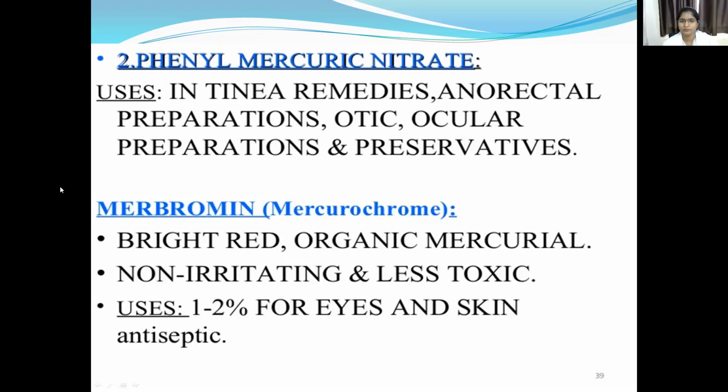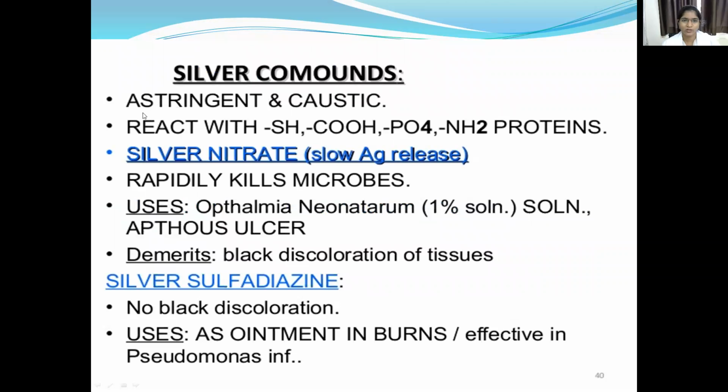Merbromin, or mercurochrome, is a bright red organic mercurial, but it is non-irritating and has a less toxic effect. A 2% merbromin solution is used as an eye and skin antiseptic. Silver compounds are astringent and caustic, and they react with sulfhydryl groups.